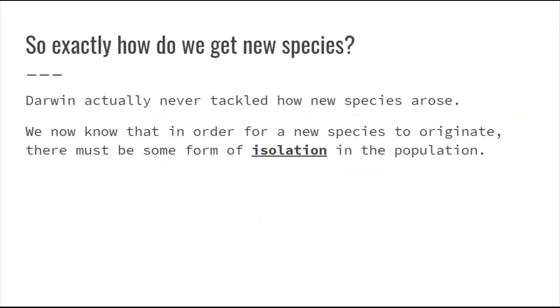Got it? So Darwin didn't really think about how new species come about. But basically, in order for us to get a new species, there has to be some kind of isolation. Things have to be by themselves for a while until natural selection acts on them for long enough that they become so different that they can't breed with the things they used to be able to breed with. And so now they're their own species.